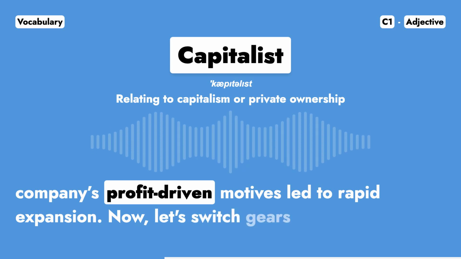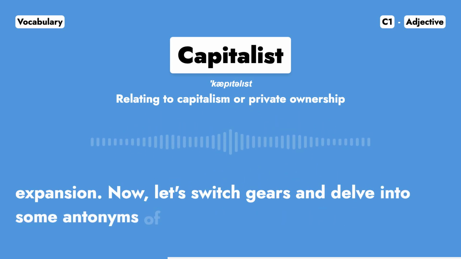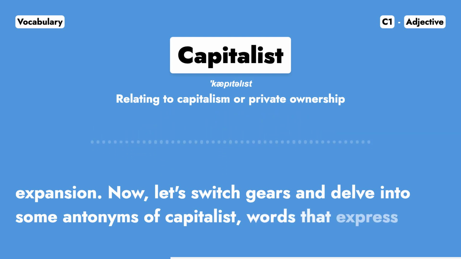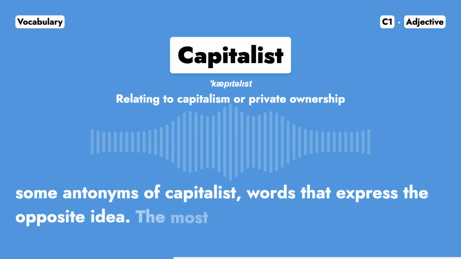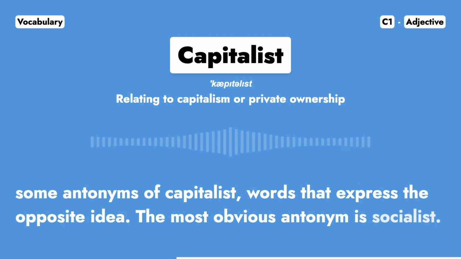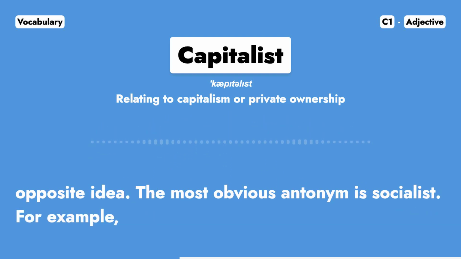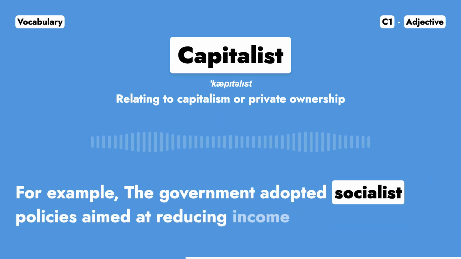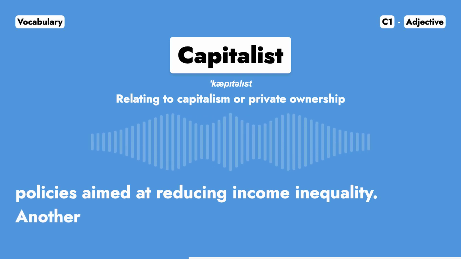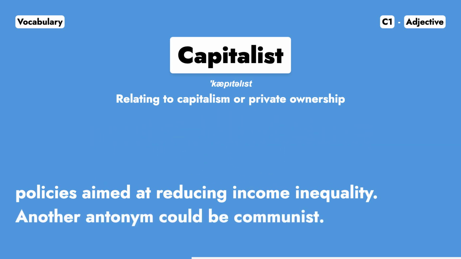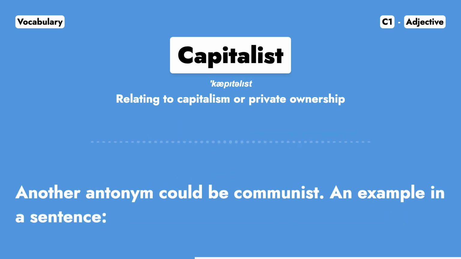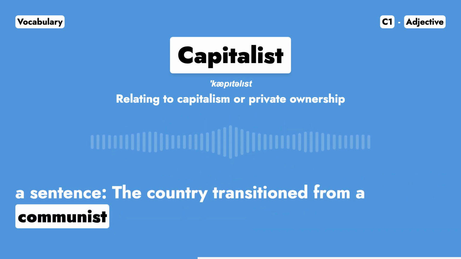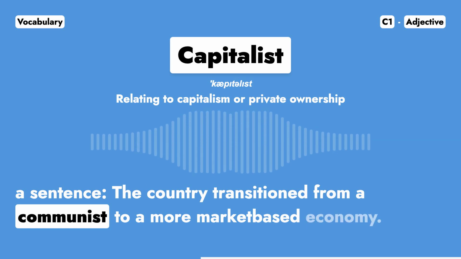Now, let's switch gears and delve into some antonyms of capitalist, words that express the opposite idea. The most obvious antonym is socialist. For example, the government adopted socialist policies aimed at reducing income inequality. Another antonym could be communist. An example in a sentence: the country transitioned from a communist to a more market-based economy.